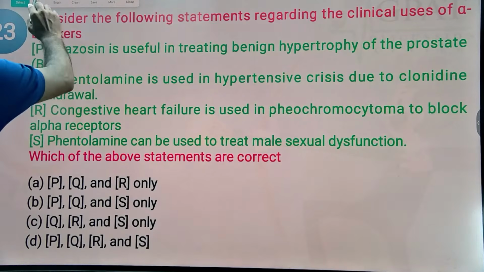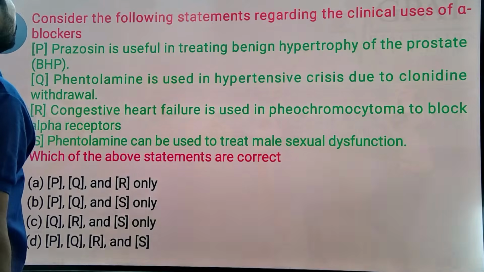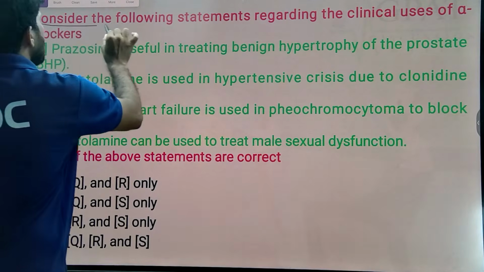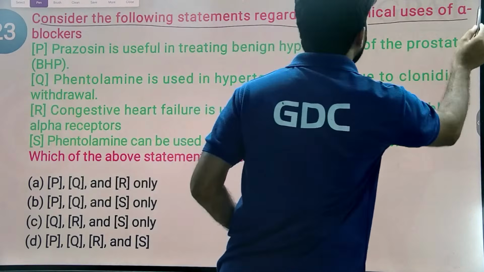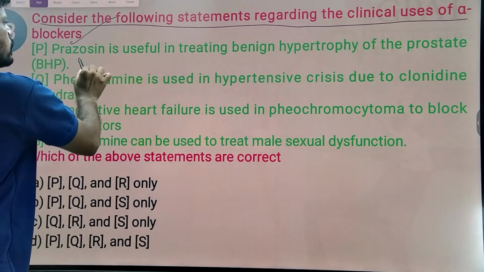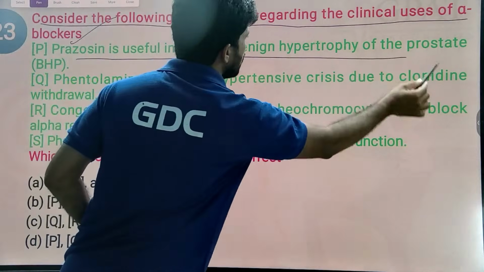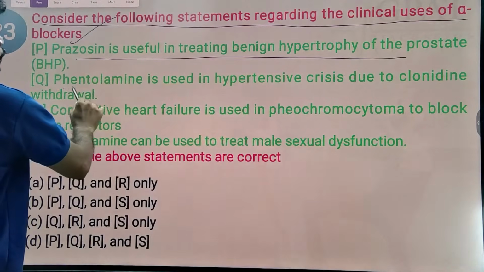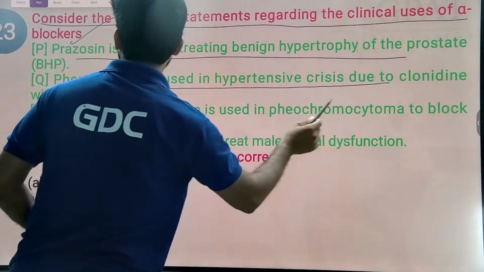Next. Regarding the next MCQ. Consider the following statement regarding the clinical use of alpha blockers. Prazosin is useful in treating benign prostatic hyperplasia. Okay. Phentolamine is used in hypertensive crisis due to clonidine withdrawal.